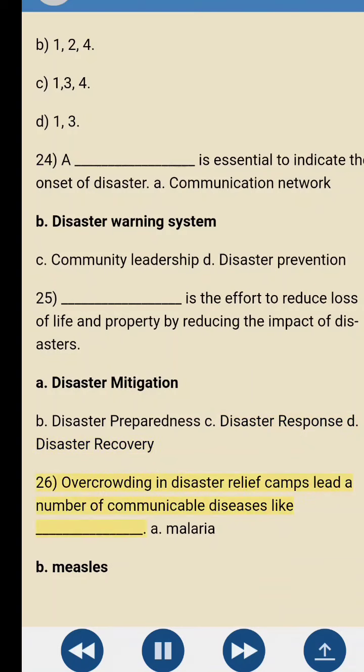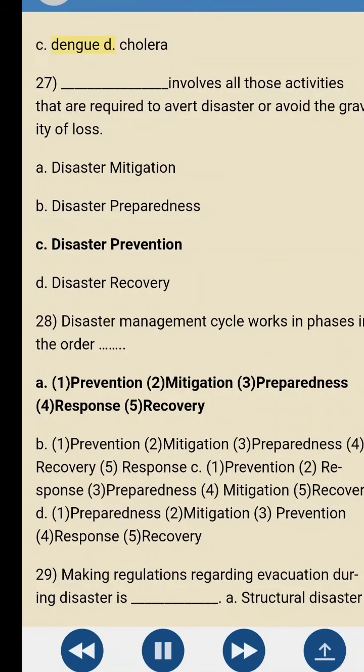26. Overcrowding in disaster relief camps leads to a number of communicable diseases like blank. A. Malaria. B. Measles. C. Dengue. D. Cholera. 27. Blank involves all those activities that are required to avert disaster or avoid the gravity of loss. A. Disaster mitigation. B. Disaster preparedness. C. Disaster prevention. D. Disaster recovery.